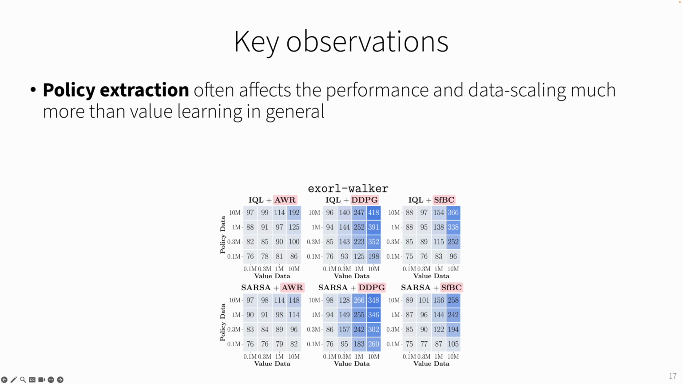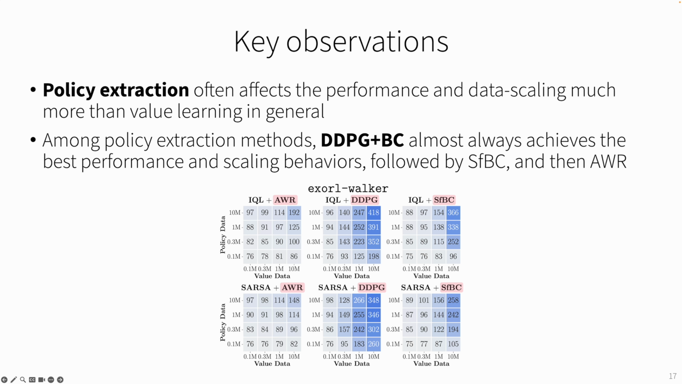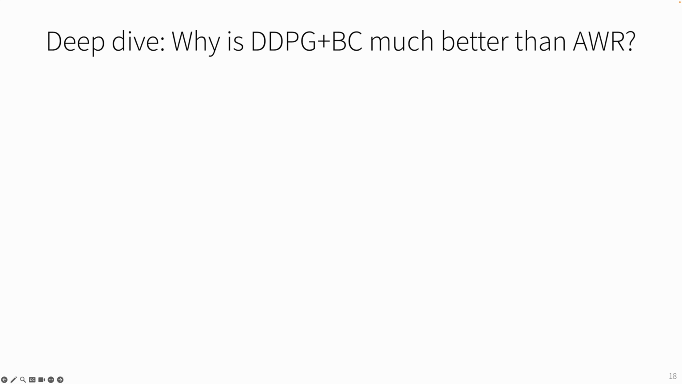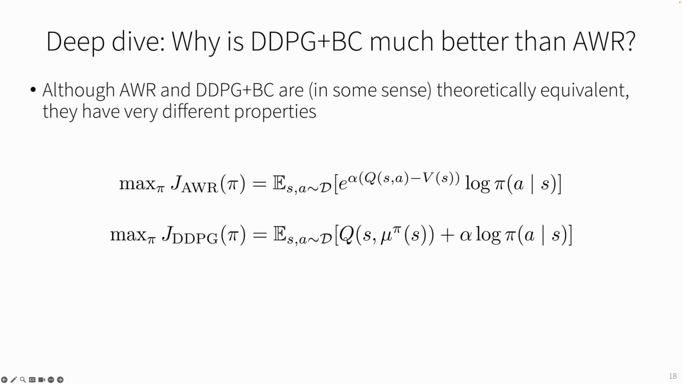And finally, SFBC is kind of in between the two. And we found that this is in general the case, meaning that DDPG plus BC is almost always better than the other two, SFBC and AWR. But why is this the case? Why is DDPG plus BC much better than AWR, even though they are in some sense theoretically equivalent?